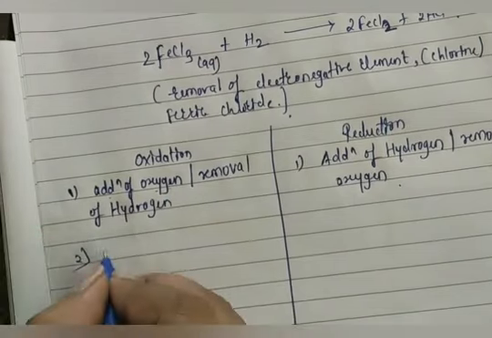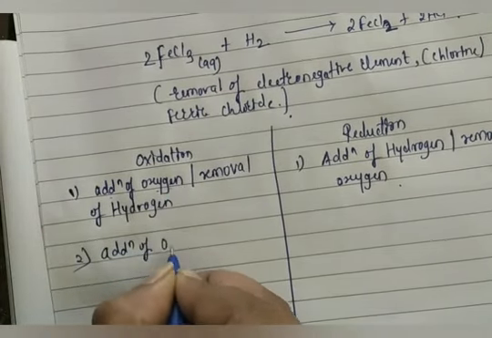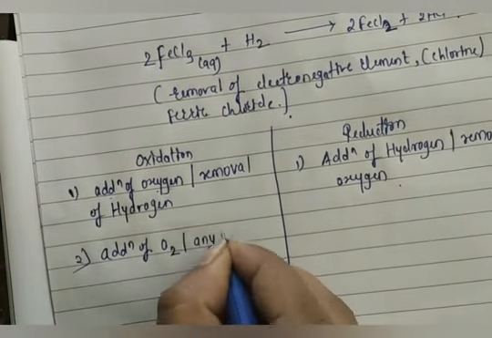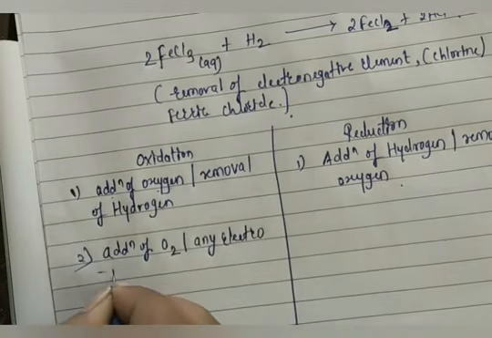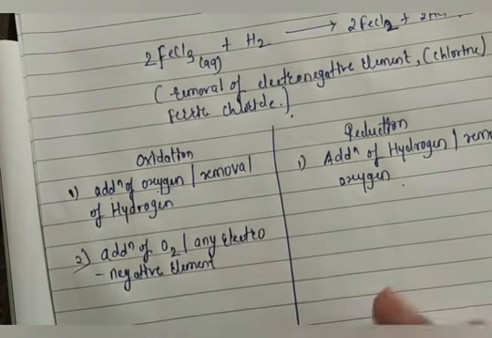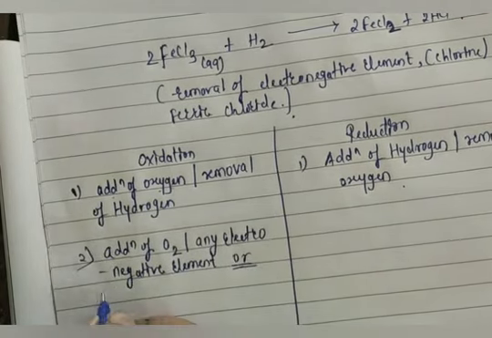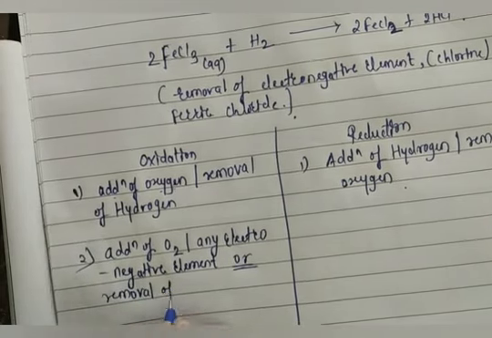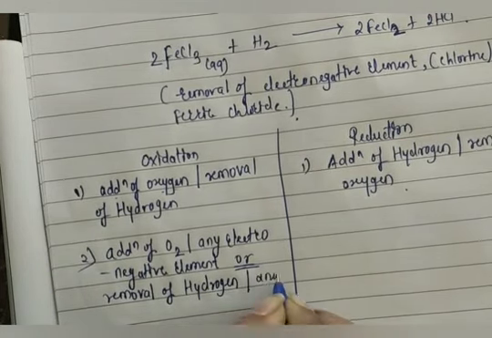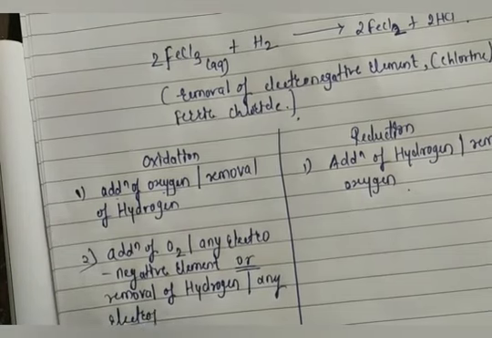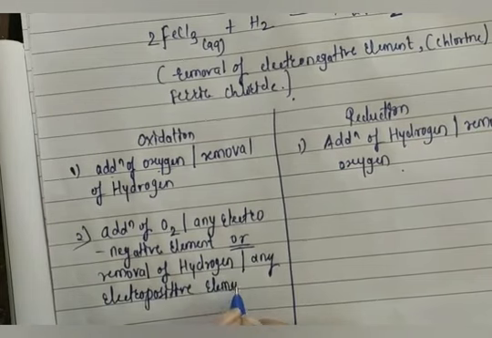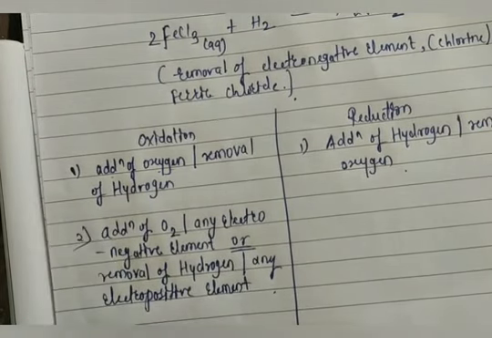Second definition: addition of oxygen, I will write here O2, which is nothing but oxygen, or any electronegative element to a substance, or removal of hydrogen, or any, now hydrogen is an electropositive element, no? So in terms of this we can write any electropositive element from a substance. This is called oxidation.